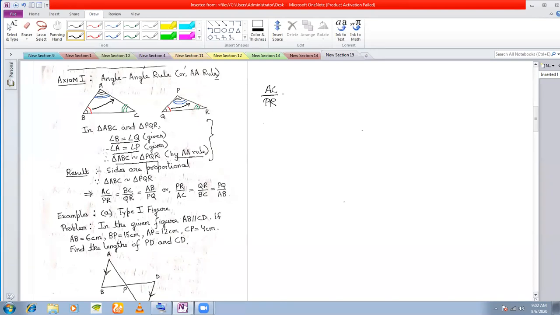Next, you see the blue angle. Opposite to the blue angle is this side, and opposite to this blue angle is this side. So you write BC by QR, is equal to the next green angle. Opposite to this green angle is this side, so I write AB, and opposite to the other green angle is your side PQ.